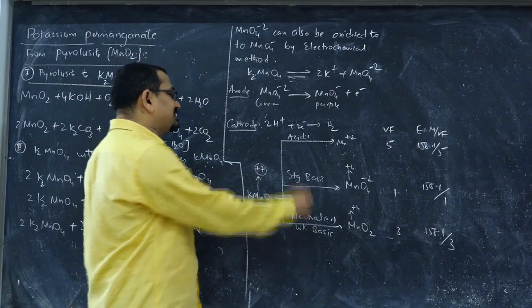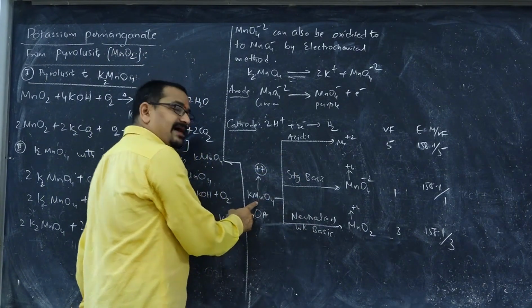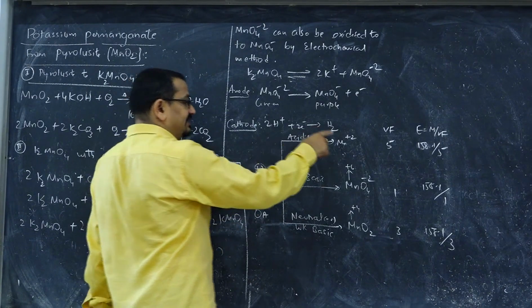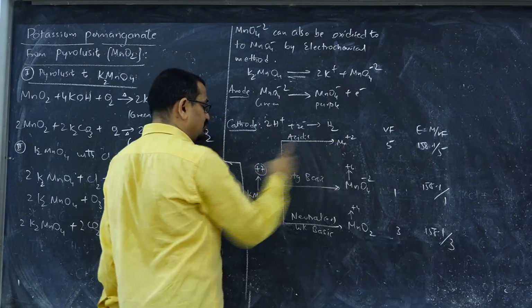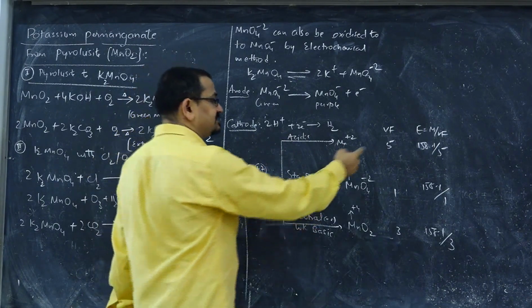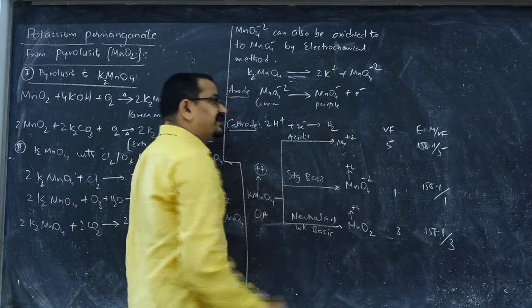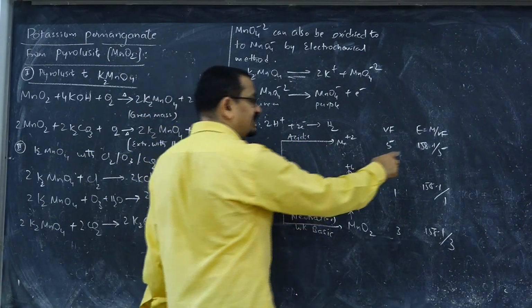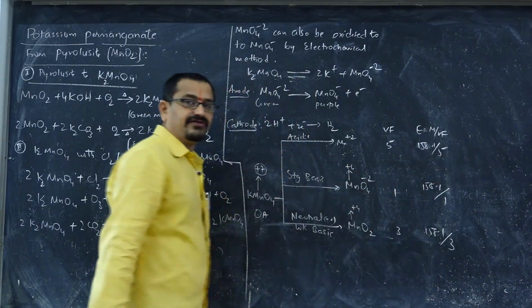While acting in acidic medium, manganese, which is in +7 oxidation state in potassium permanganate, gets reduced to Mn+2, where the difference in the oxidation state, called the valency factor, is 5. When valency factor is 5, equivalent mass is molecular mass by valency factor. It is 158.1 by 5.